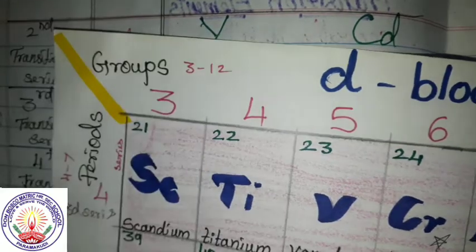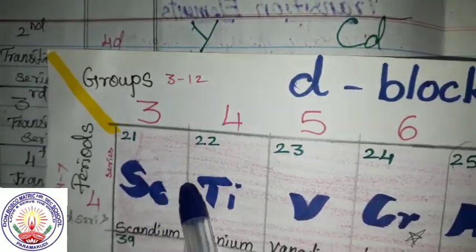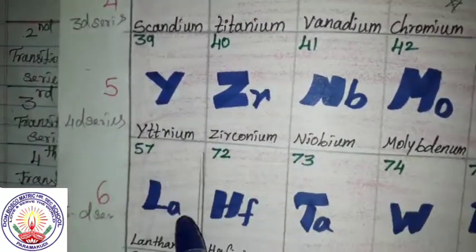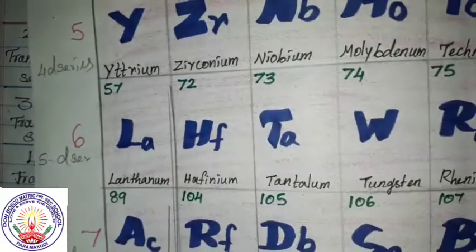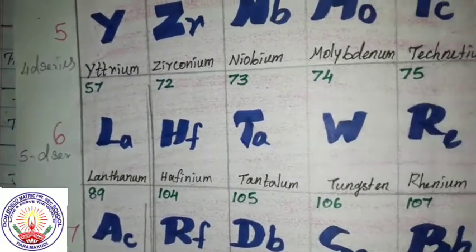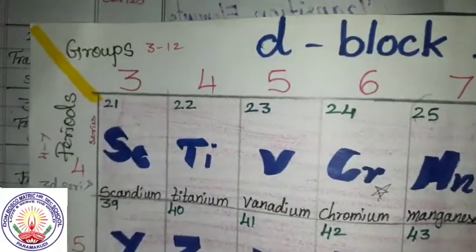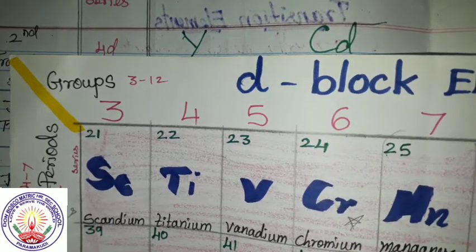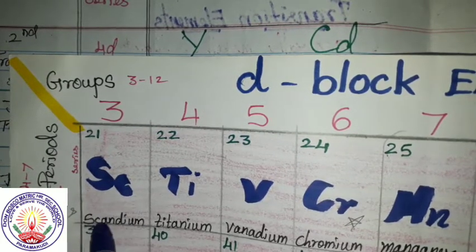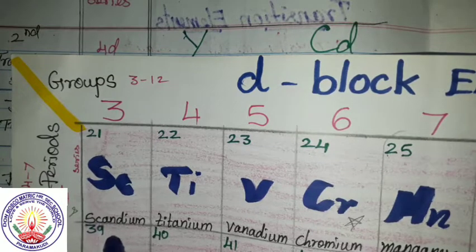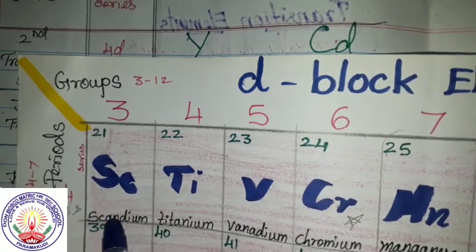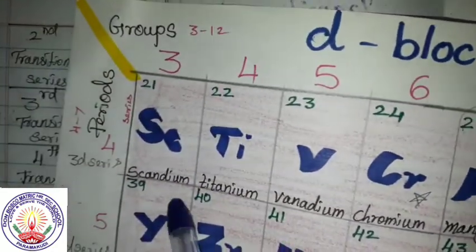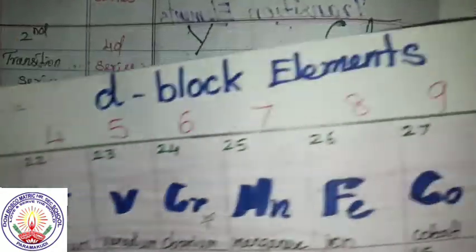Series wise, these are 3d series, 4d series, 5d series, 6d series. Now you see, in the 4th period, it starts from scandium to zinc. What is the atomic number of scandium? That is 21. Zinc, 30.